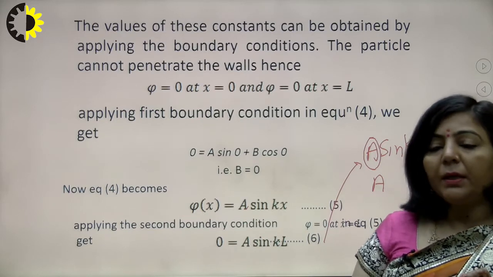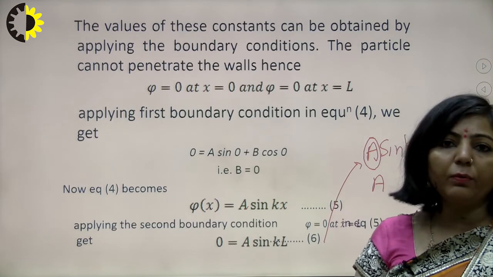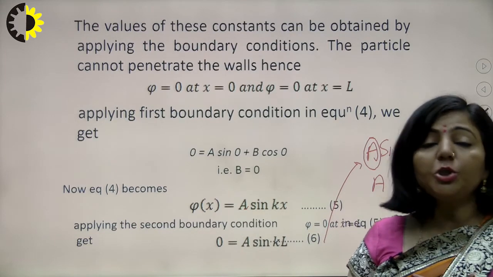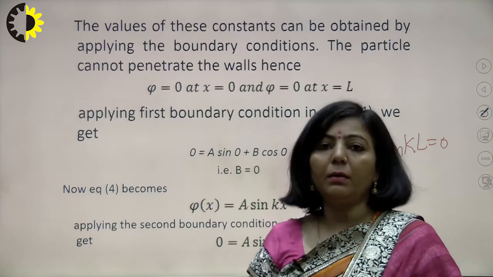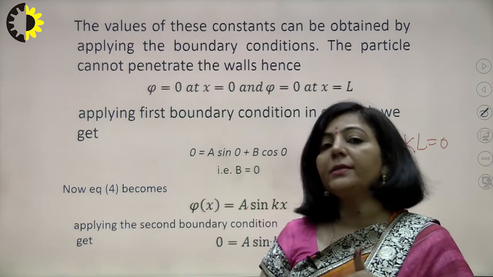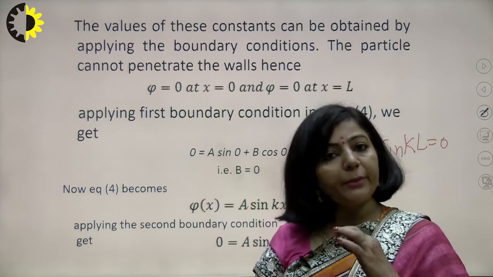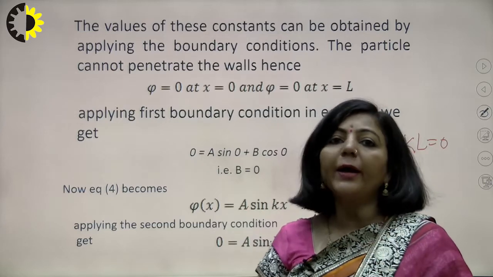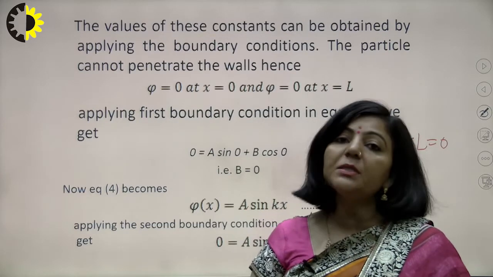It means even between 0 and L, the wave function will take 0 value. But you know that the wave function is not going to take 0 value between 0 and L. Why am I saying so? Because the particle will definitely exist between 0 and L, so the probability of finding the particle between 0 and L is finite. So the wave function cannot be 0 between 0 and L.